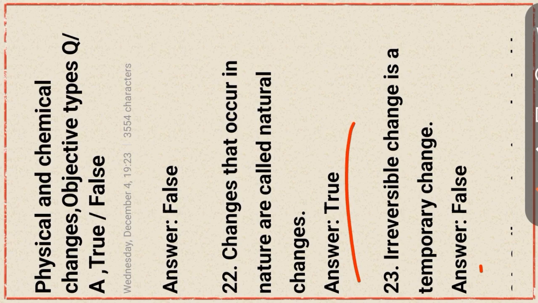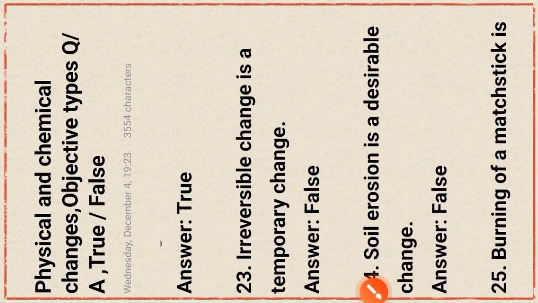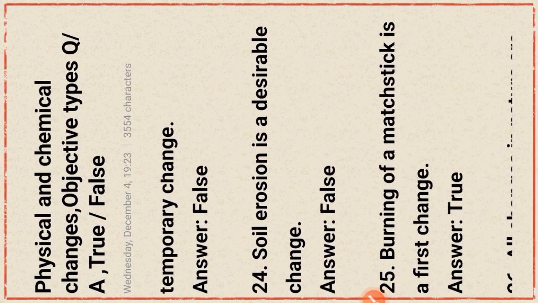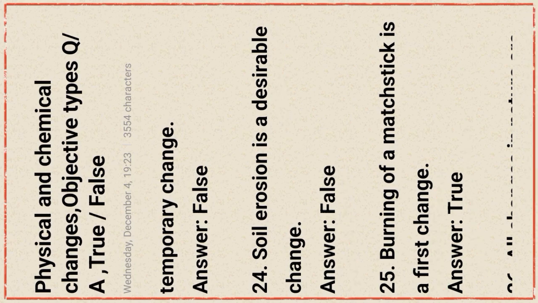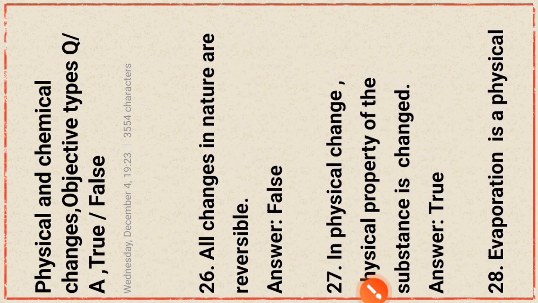This statement is false. Next question. Soil erosion is a desirable change. It is an undesirable change. This statement is false. Burning of matchstick is a fast change. This statement is true.